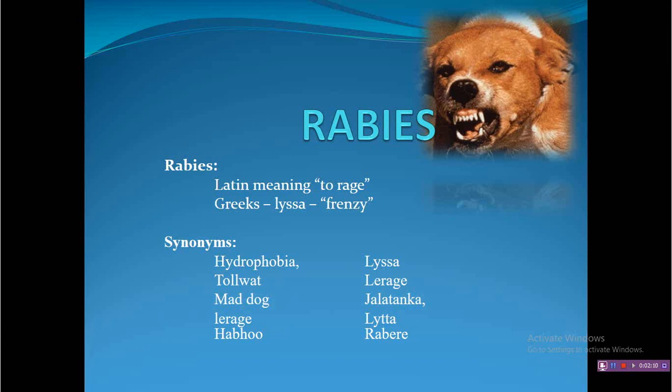In different parts of our country, it is known by different names like hydrophobia, tolewart, mad dog, gelatanka, and many other names. All these names are mostly based on the clinical picture of rabies, so in the local language they represent the classical symptoms of rabies virus.